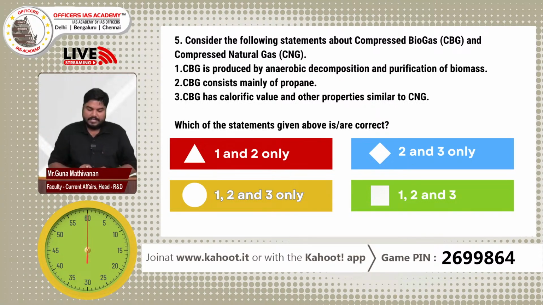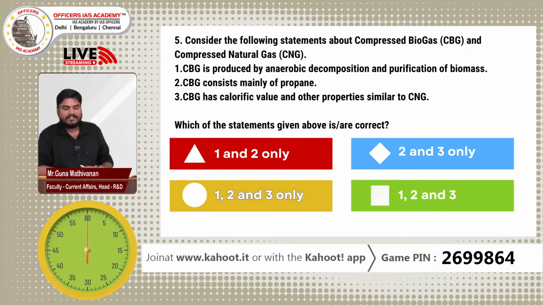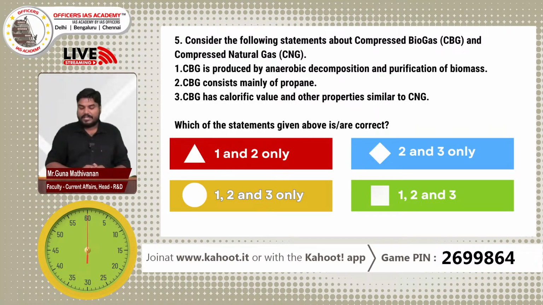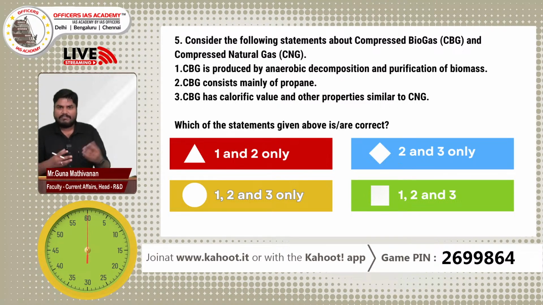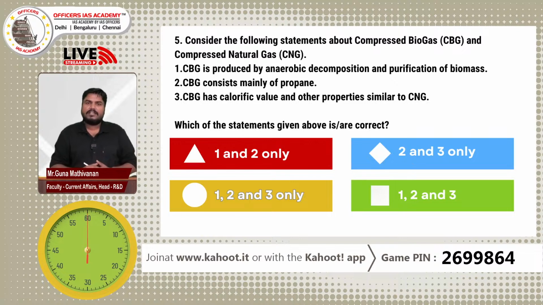Yes, so time up. So the question is regarding CBG and CNG. We have to understand compressed biogas and compressed natural gas. They mainly consist of methane, not propane. Compressed natural gas is derived from fossil fuels, basically derived from fossils. Compressed biogas is a biofuel. It is derived from animal waste, plant waste, municipal solid waste. CBG, compressed biogas, is produced by anaerobic decomposition and purification of biomass.